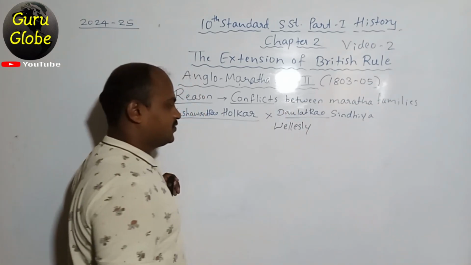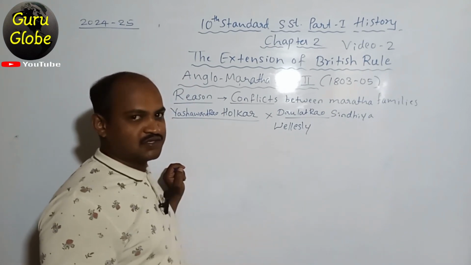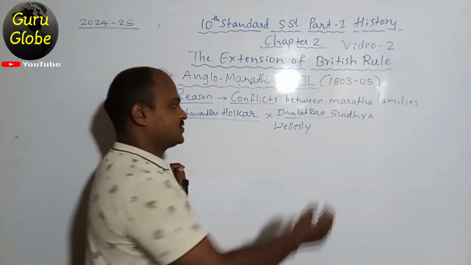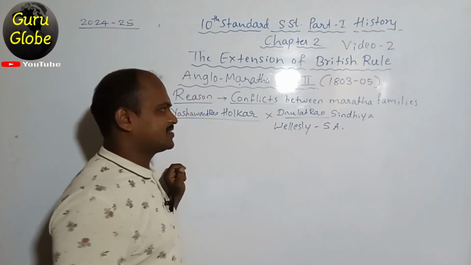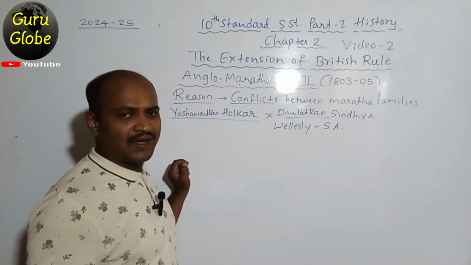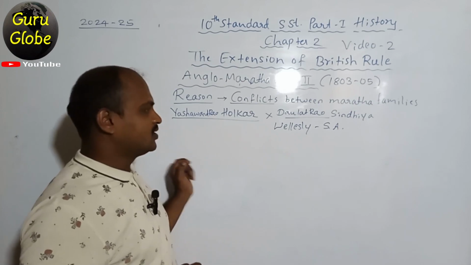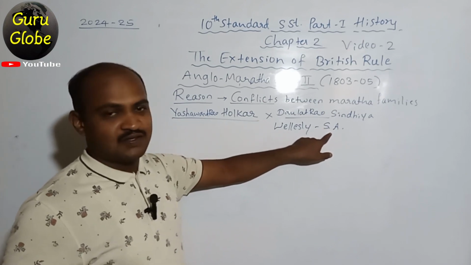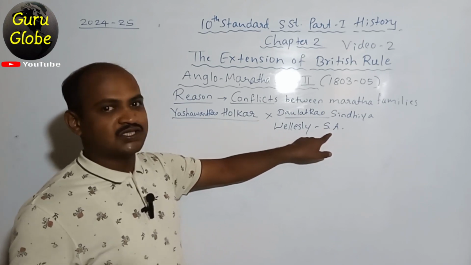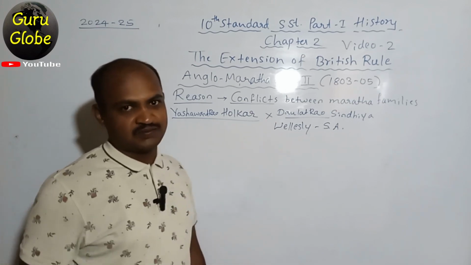In my previous video, I explained Wellesley and his famous policy, the subsidiary alliance. Wellesley asked the Peshwa to accept the subsidiary alliance. He put it as a condition: only if he accepted would the British help him face Yashwantrao Holkar.